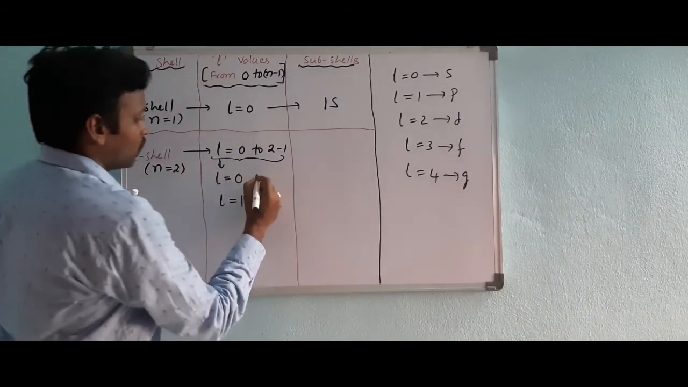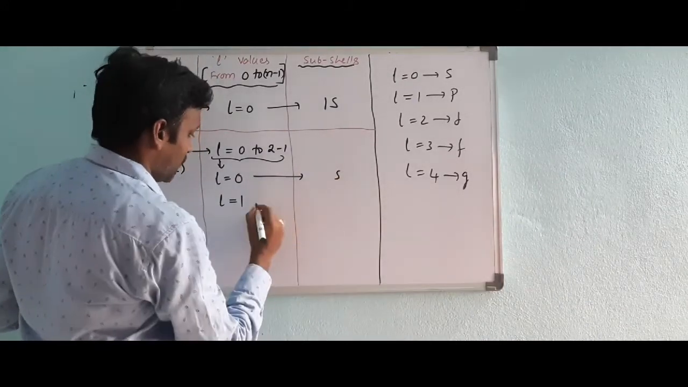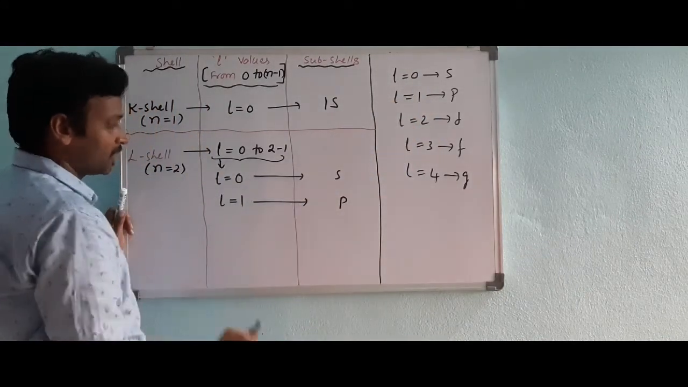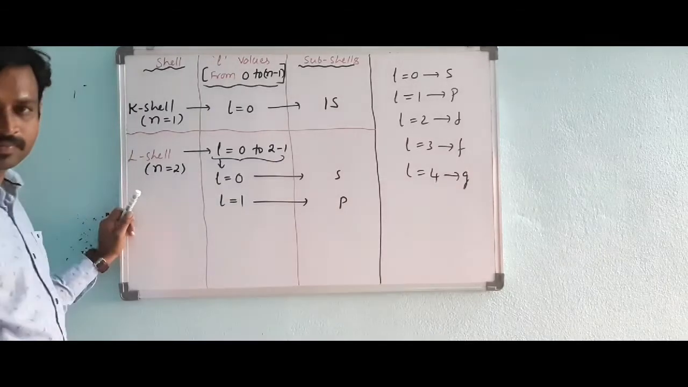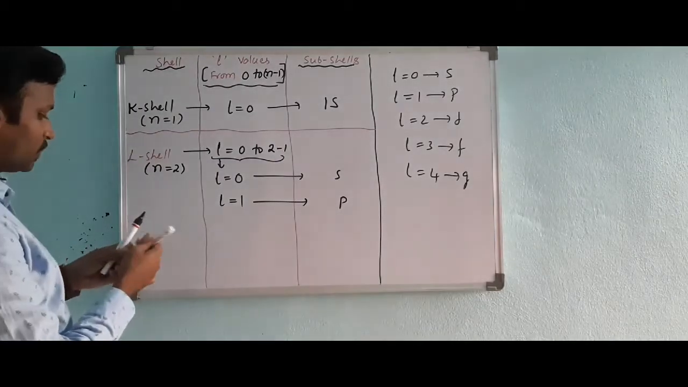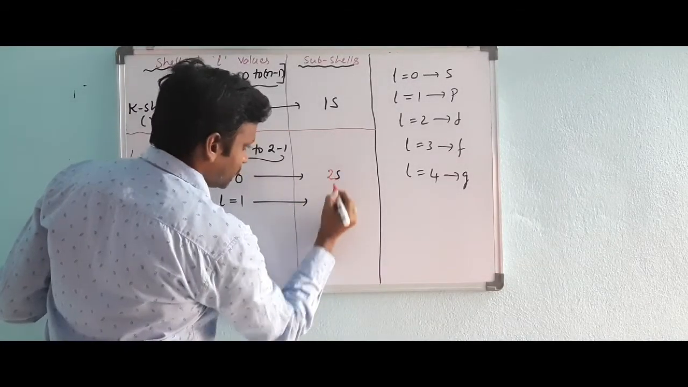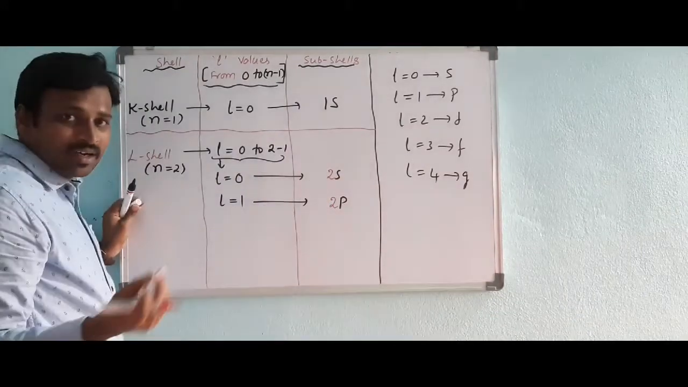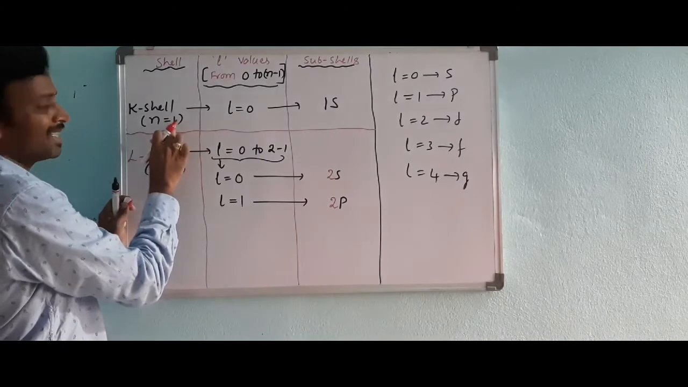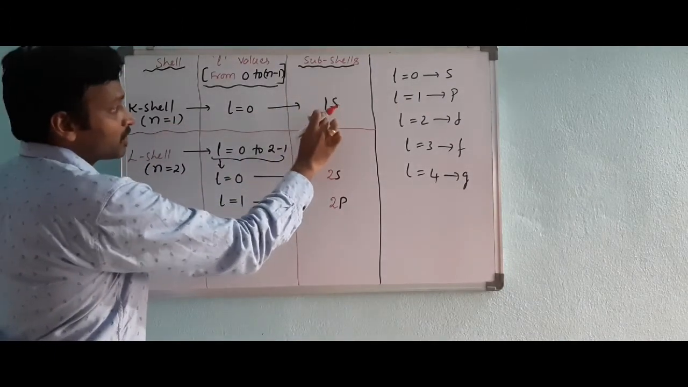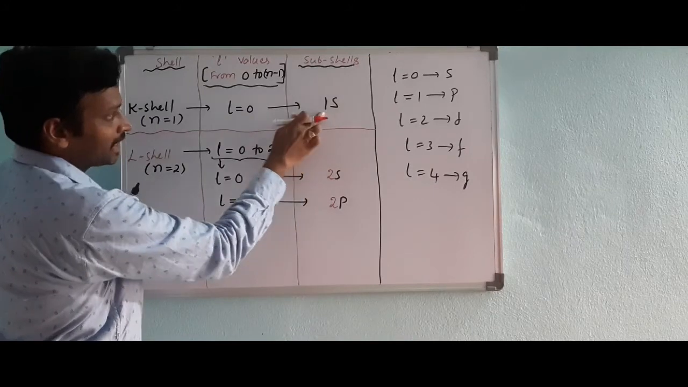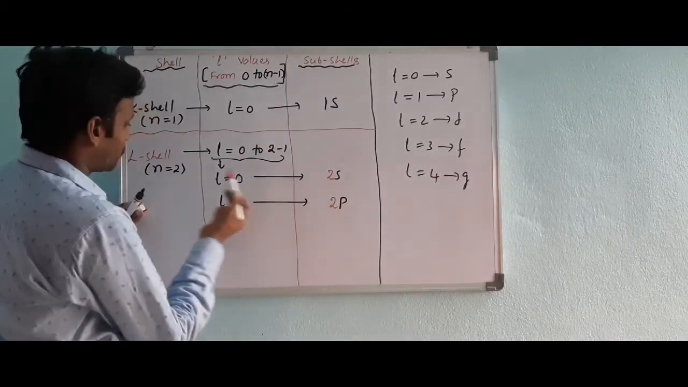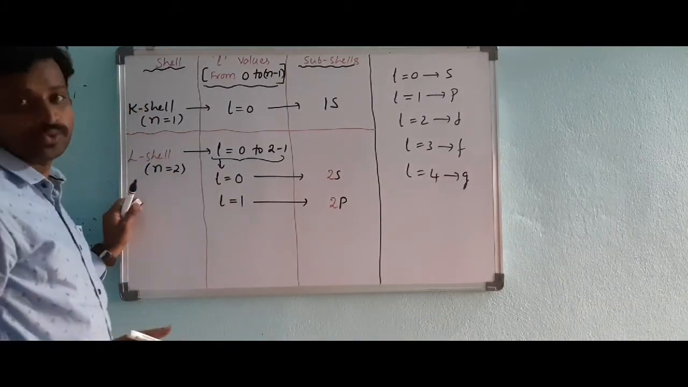So l = 0 means s subshell. l = 1 means p subshell. Here I have written: l = 0, s subshell; l = 1, p subshell. Got it clear? So here it is 2s and this is 2p. Sir, why is this 1s, why is this 2s? You must distinguish them. This is the first shell, so n = 1. That's why it is 1s. This s subshell is present in K shell because n value is 1 here. This 2s is present in second shell, n = 2, like that.